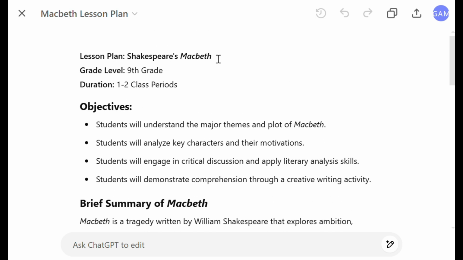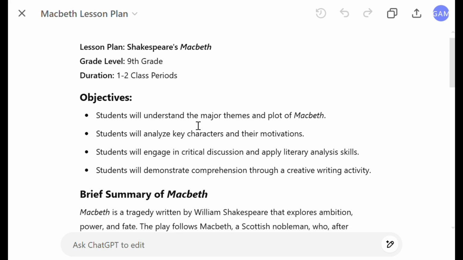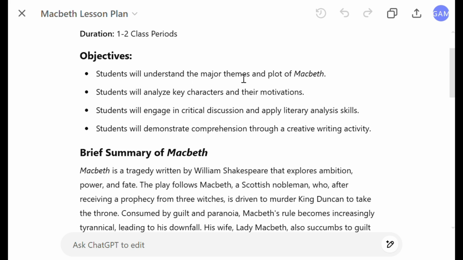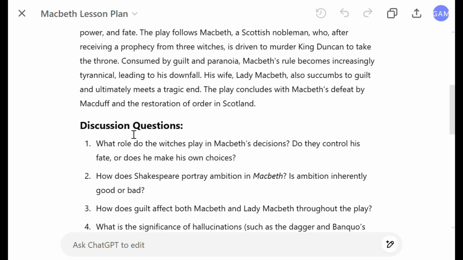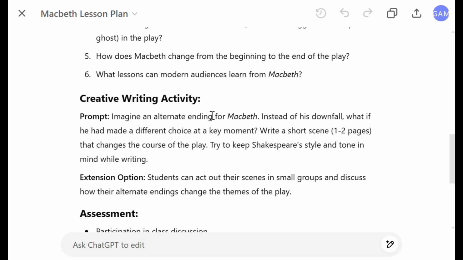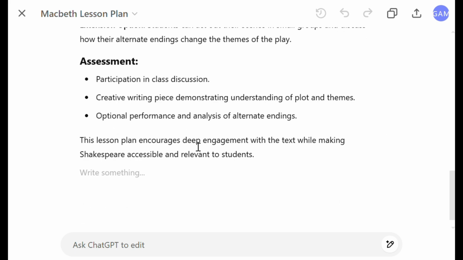Here we can see lesson plan Shakespeare's Macbeth, grade level 9, duration 1 to 2 class periods, objectives. Students will understand the major themes and plot of Macbeth. Students will analyze key characters and their motivations. Students will engage in critical discussion and apply literary analysis skills. Students will demonstrate comprehension through a creative writing activity. Brief summary of Macbeth, discussion questions, creative writing activity, assessment. So in this way, you can experiment with some other examples.